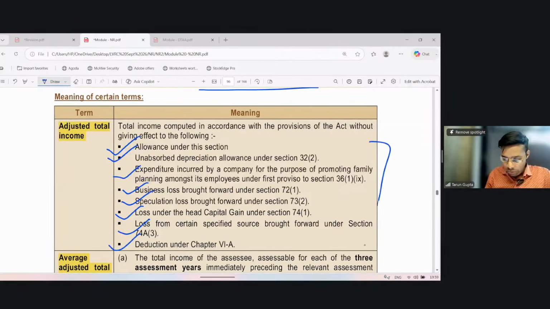So without giving effect to all these provisions, the amount of income computed is called adjusted total income. And 5% of this adjusted total income is the maximum limit up to which HO expense can be allowed.